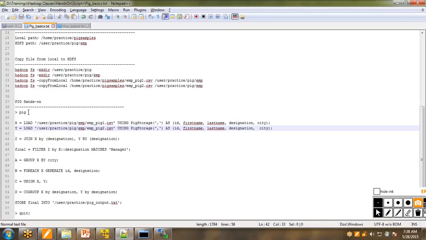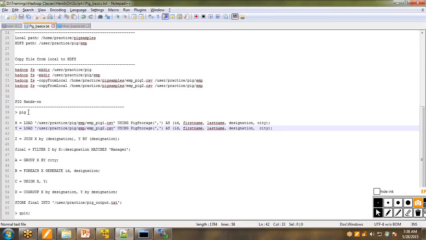This is the syntax you have to follow. X double colon. X is the dataset. To refer to a column inside a dataset, this syntax you must follow: X double colon, the column name, matched to the keyword and then the value here. So now you have a final dataset here. This you could dump into a file. You can even do further processing on the same X, a different processing now. Group X by city, and then for each city you want to print the ID and designation of the candidates.